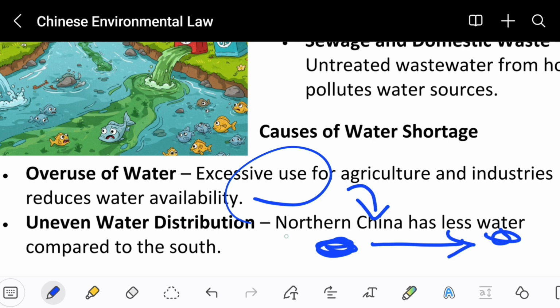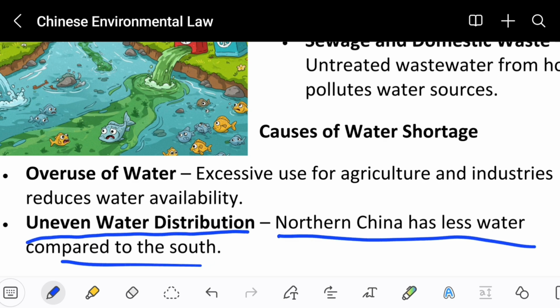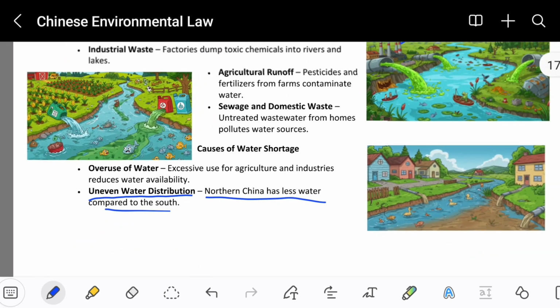The fresh and clean water will get reduced. Uneven water distribution: northern China has less water compared to the south. So northern China has a much smaller amount of water, and that's the reason they face a lot of water problems.